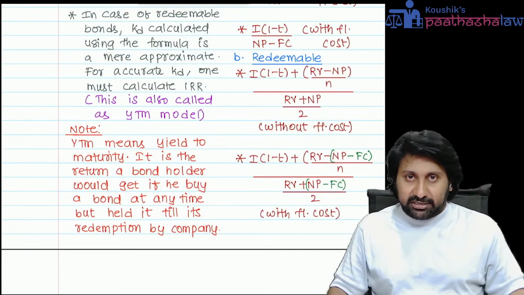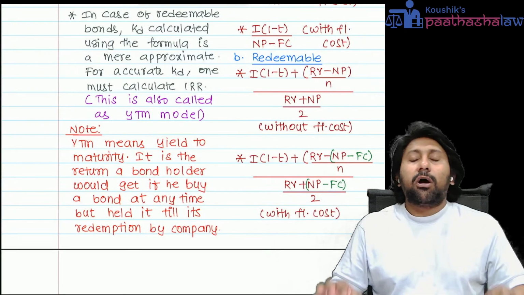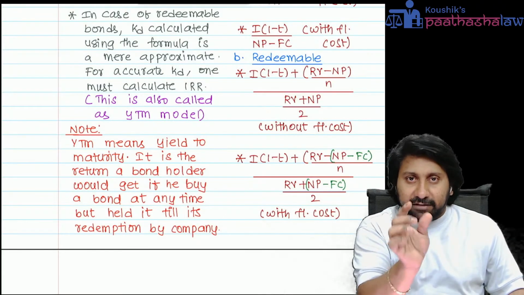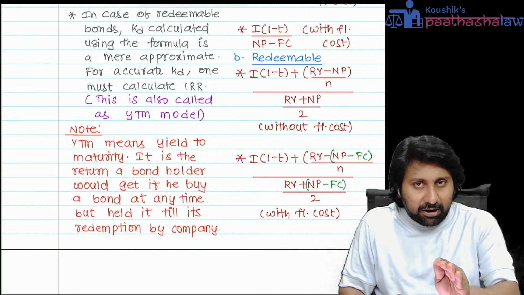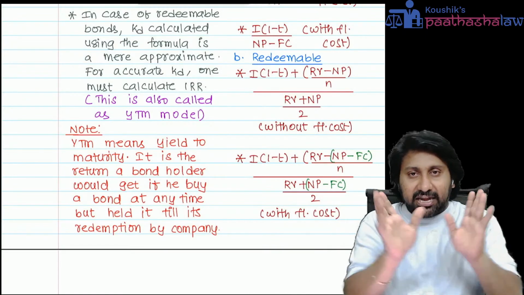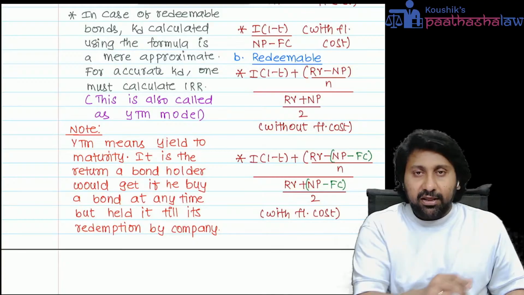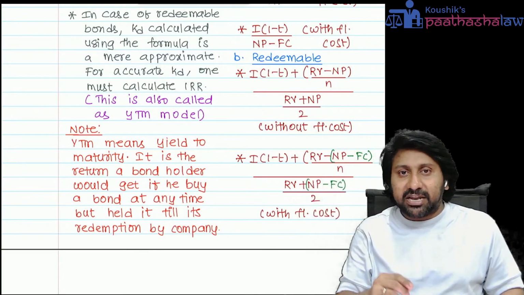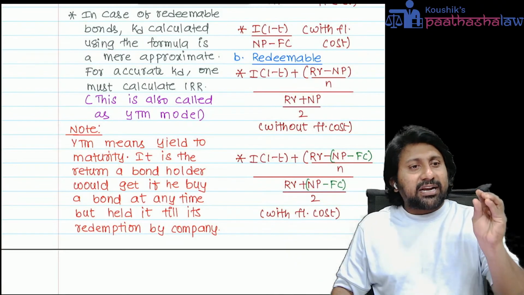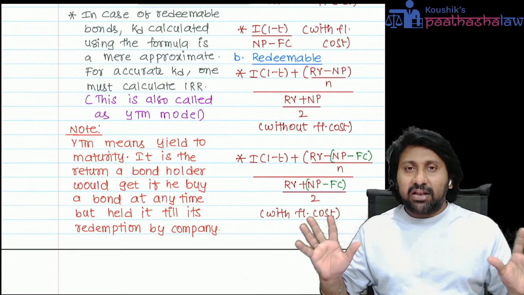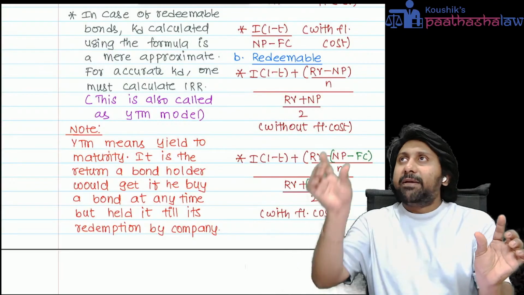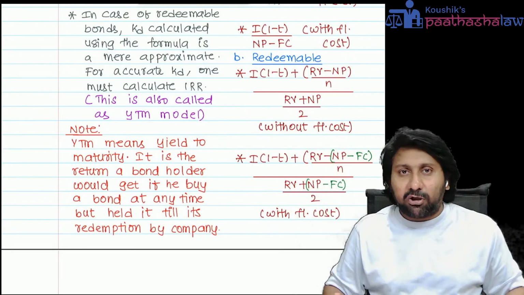Assume two PV factors. How to assume two PV factors? The easiest method is you take the approximate value, in my example 11.37. Take 1% below that, rounded off. So 11.37, make it 11, and 1% below, 10. For the next number, 12. So take 10 and 13. Easy, right? Two values you take. PV at the rate of 10%, you will get one value of the bond. PV at the rate of 13%, you will get another value of the bond.